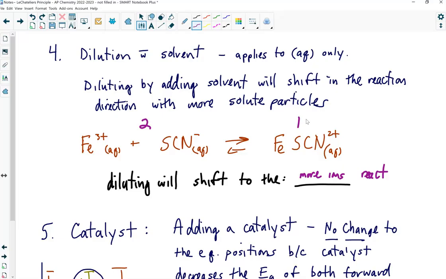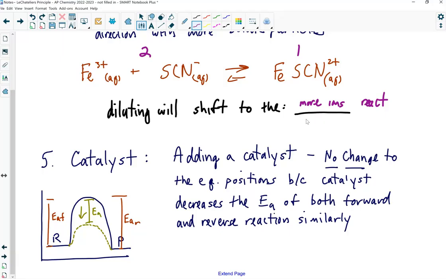And then finally, in the last minute here, catalysts. Turns out that catalysts don't affect the equilibrium position. All it will do is make you reach equilibrium faster. I can add a catalyst, and the catalyst increases the forward and reverse rates equally, right?